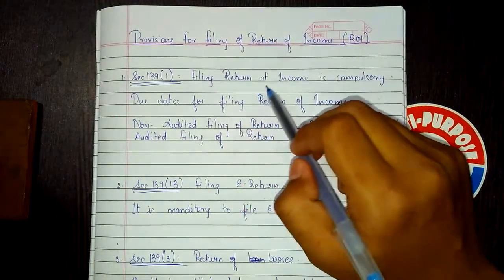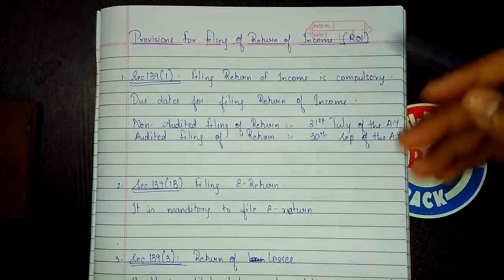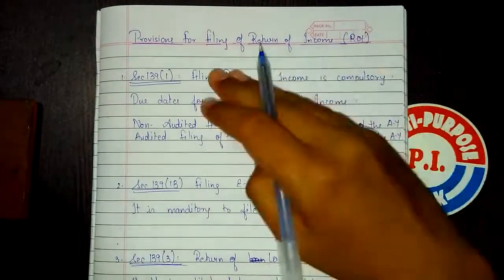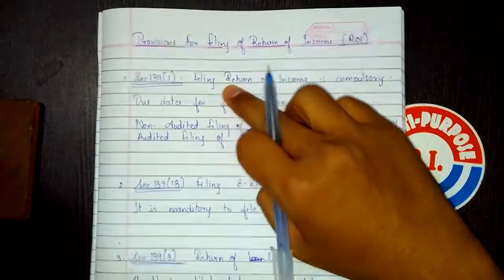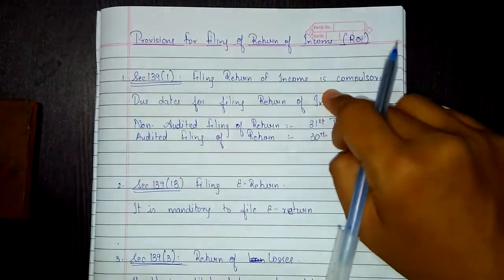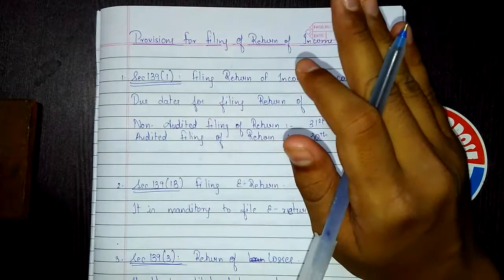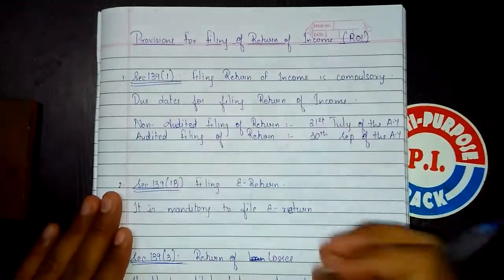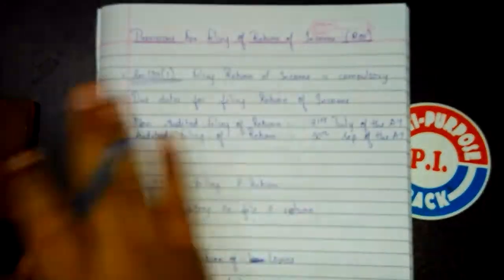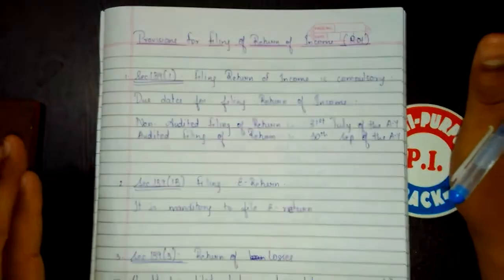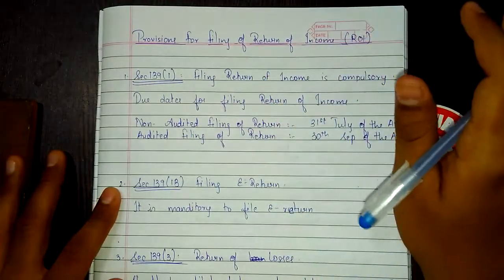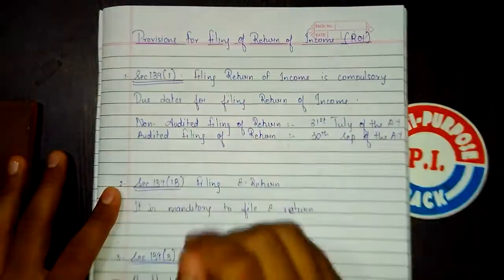If they say filing return of income is compulsory, that means you can write something from this. But if you still don't know the section, there will be a huge problem. So this chapter is a 5-page theory chapter. All notes are given in this chapter, so you don't need to worry. You will automatically memorize it as and when I teach you.